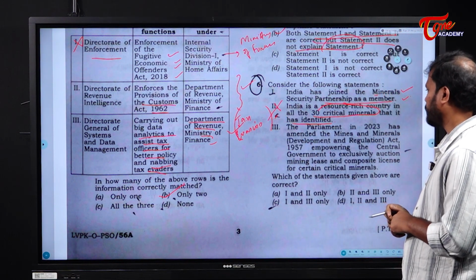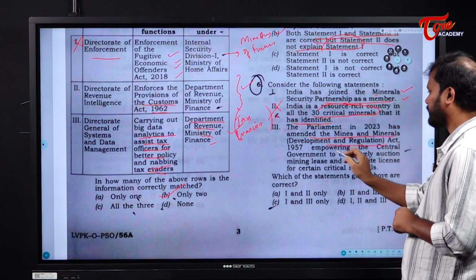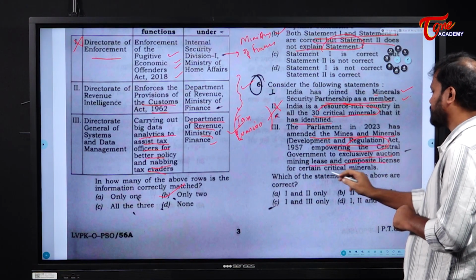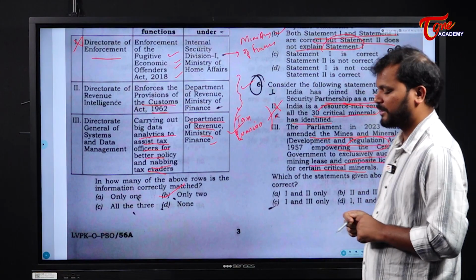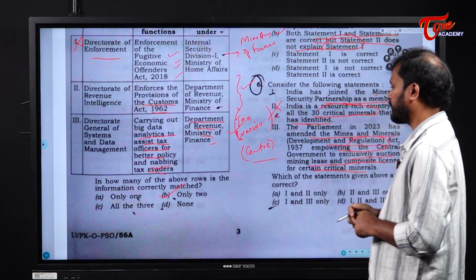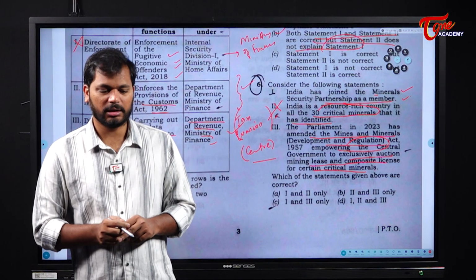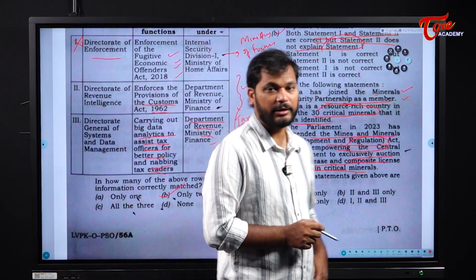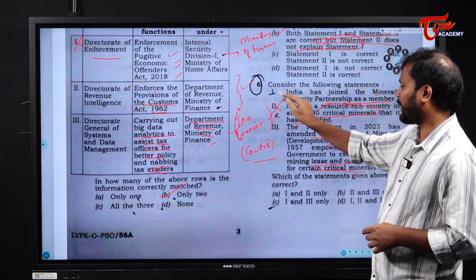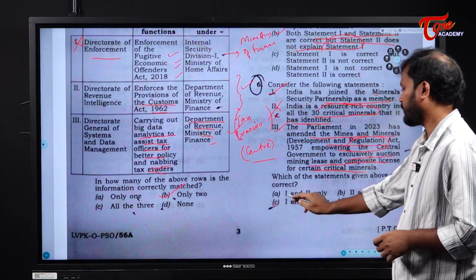Next, the Parliament in 2023 has amended the Mines and Minerals Development and Regulatory Act, empowering the central government to exclusively auction mining leases and composite licenses for certain critical minerals. Yes, the center has the right. According to the amendment, the center is vested with the right to auction the mining leases or regulate the mining with respect to those critical minerals. So statement 1 and statement 3 are right, statement 2 is wrong. So only 1 and 3 are right.